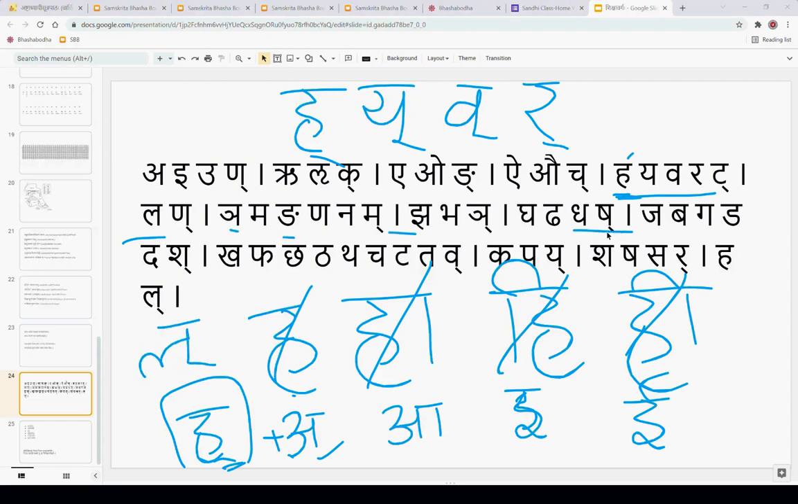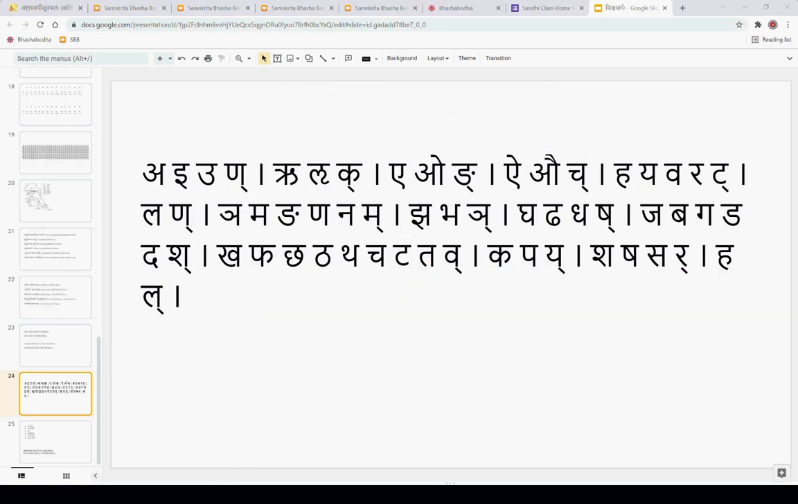Similarly, you have to understand all the Vyanjanas. It is not ha, ha, he, kevalam ha, ya, ra, etc. Understood.